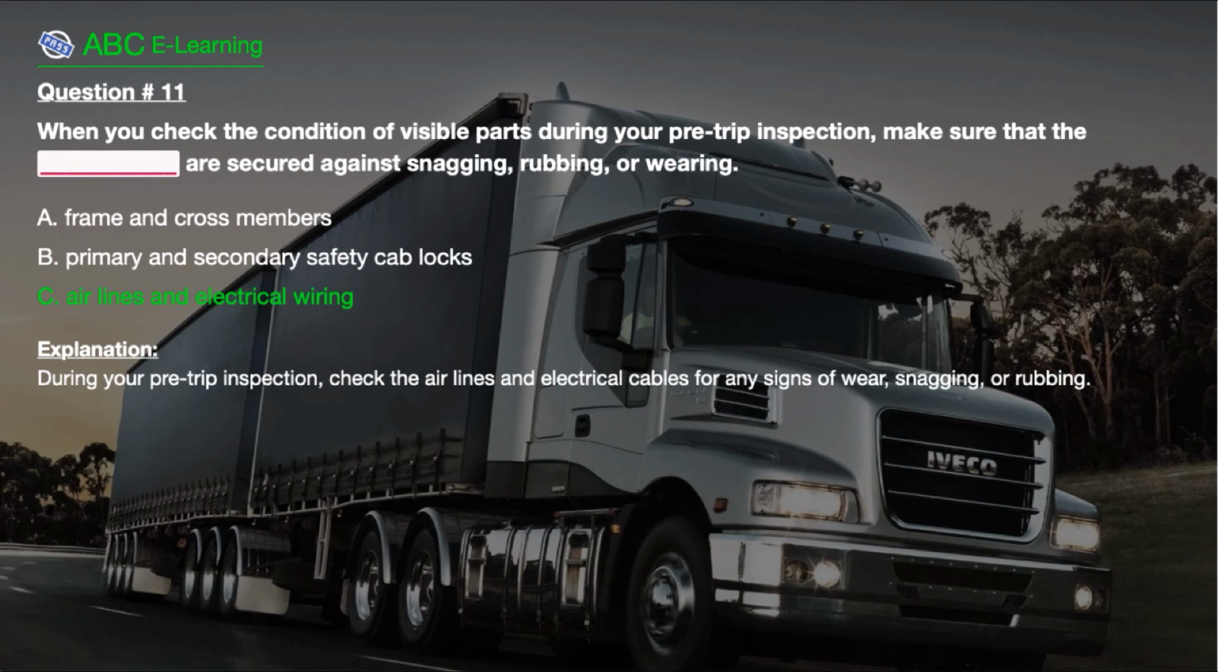The correct answer is here. C. Airlines and electrical wiring. Explanation. During your pre-trip inspection, check the airlines and electrical cables for any signs of wear, snagging, or rubbing.